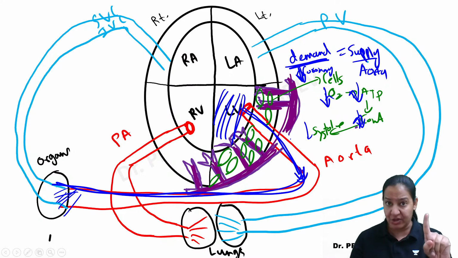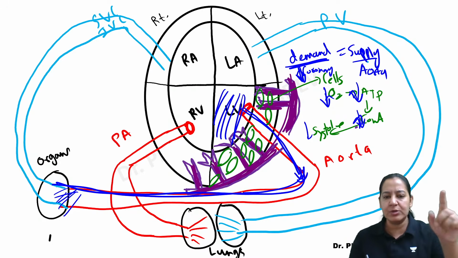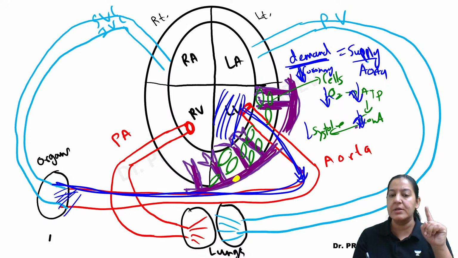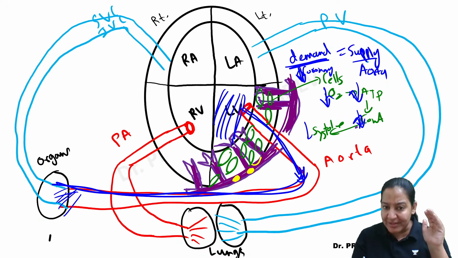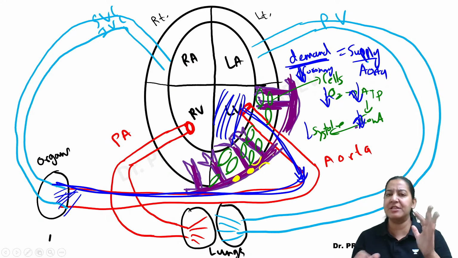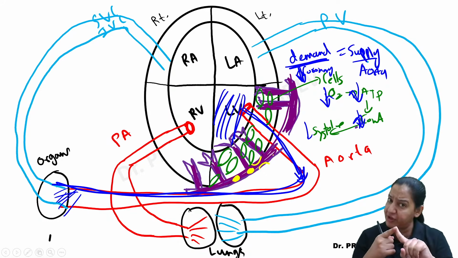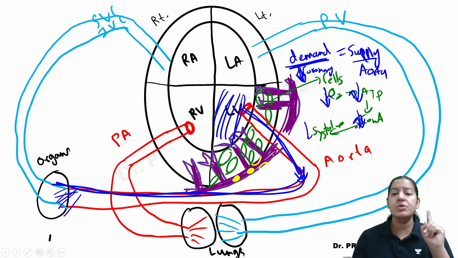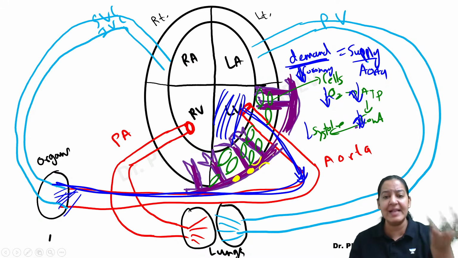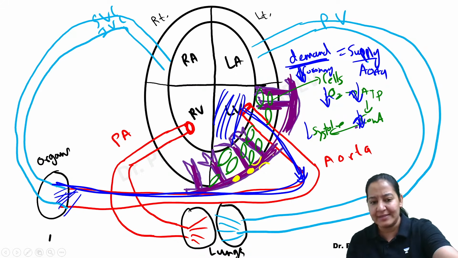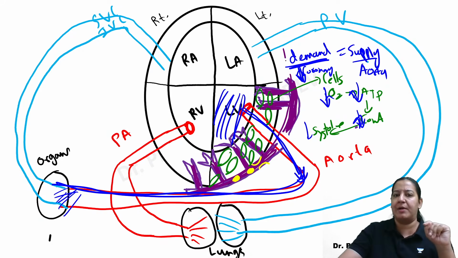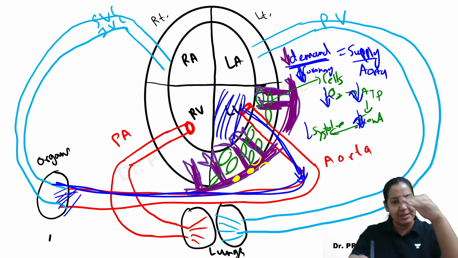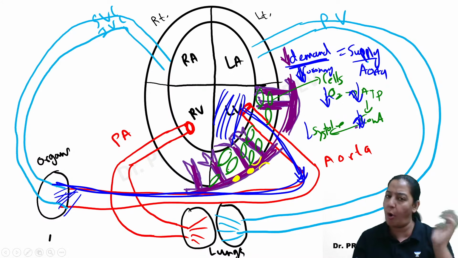The most common is atherosclerosis. Now imagine in this coronary, either there is atherosclerosis, or there is thrombus, or there is vasoconstriction of the coronary. Due to multiple reasons, the coronary is either partially or completely obstructed. So what will happen? The left ventricle cells will receive less blood. As I have told you, they all will receive less blood. So the coronary is giving less blood, the cells will receive less blood because it is partially obstructed.